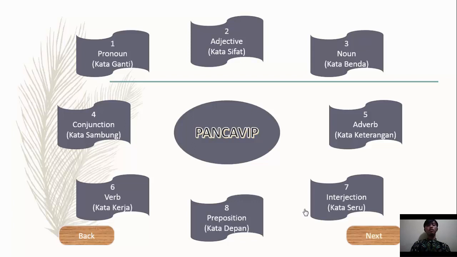Also, we can remember it with PANCAVIP. P, pronoun. A, adjective and noun. C, conjunction. A, adverb. V, verb. E, interjection. And P, preposition.